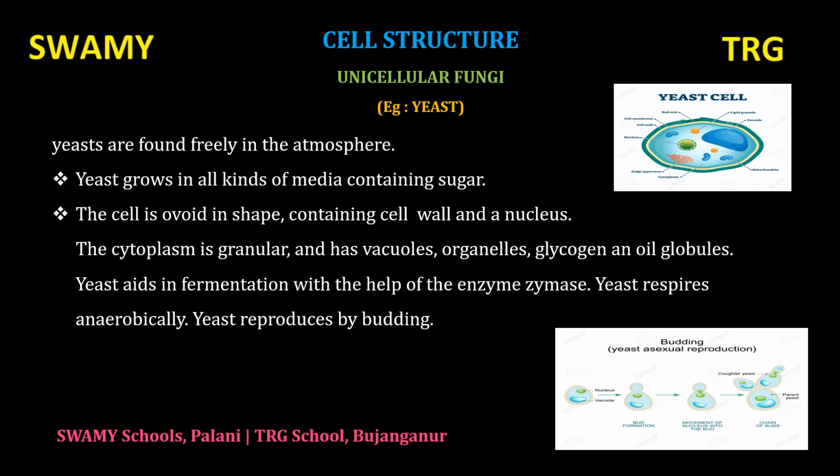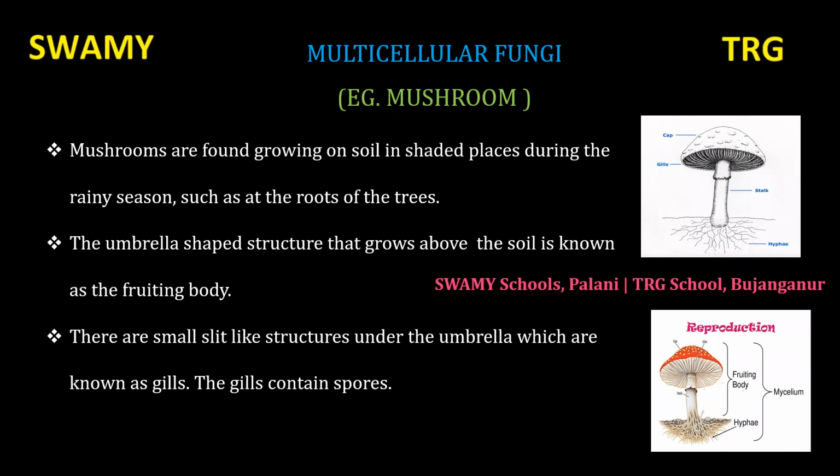Yeast aids in fermentation with the help of the enzyme zymase. Zymase is the enzyme produced by yeast, and it helps in the fermentation process. Example, alcoholic drinks are prepared by the fermentation process using yeast. Yeast respires anaerobically. It does not require oxygen to respire. Yeast reproduces by budding.